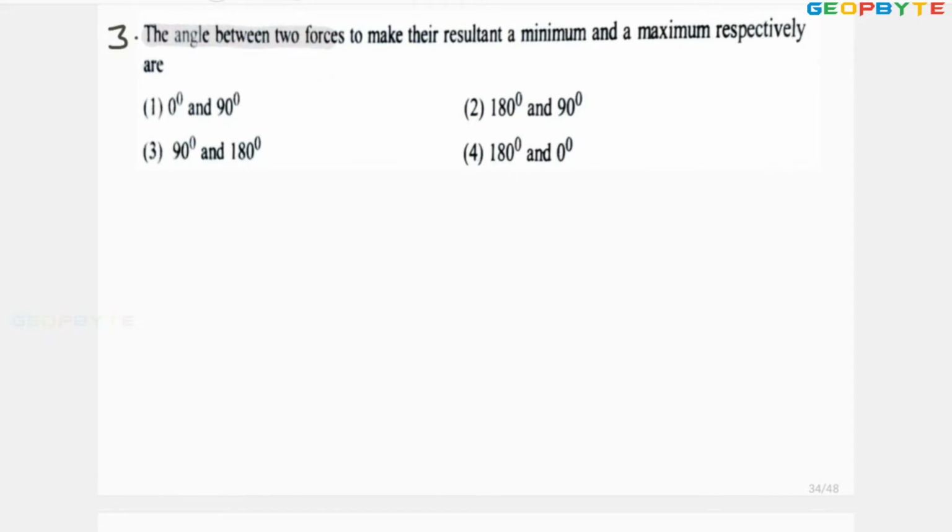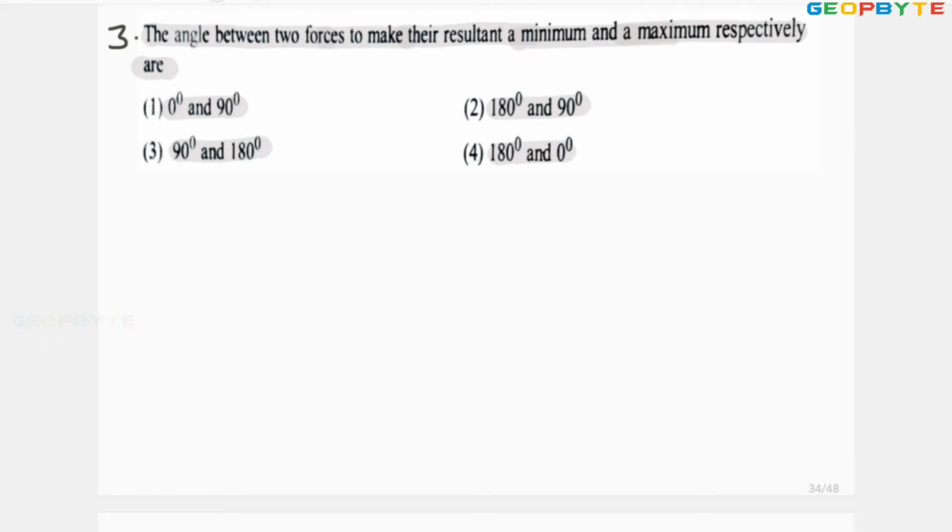The angle between two forces to make the resultant a minimum and a maximum respectively are: option A, 0 degrees and 90 degrees; second option, 180 degrees and 90 degrees; third option, 90 degrees and 180; fourth option, 180 degrees and 0 degrees.